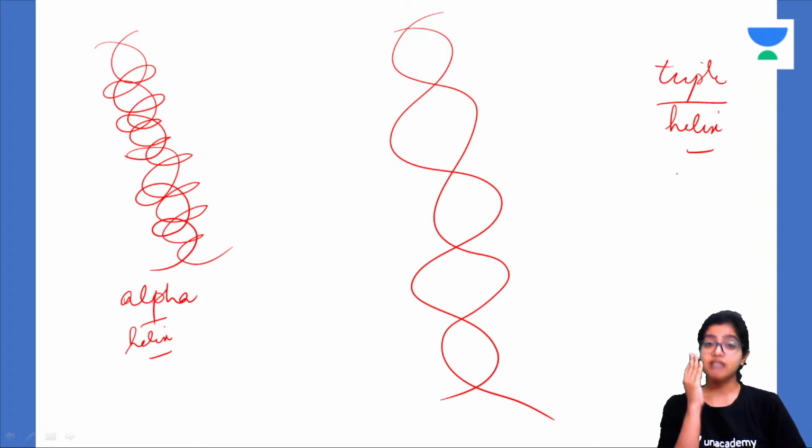We have discussed this time and again, even at the start of this class I mentioned it. One clue I'm giving you is that the handedness of the individual helices is opposite compared to the handedness of the overall structure. So, opposite handedness.